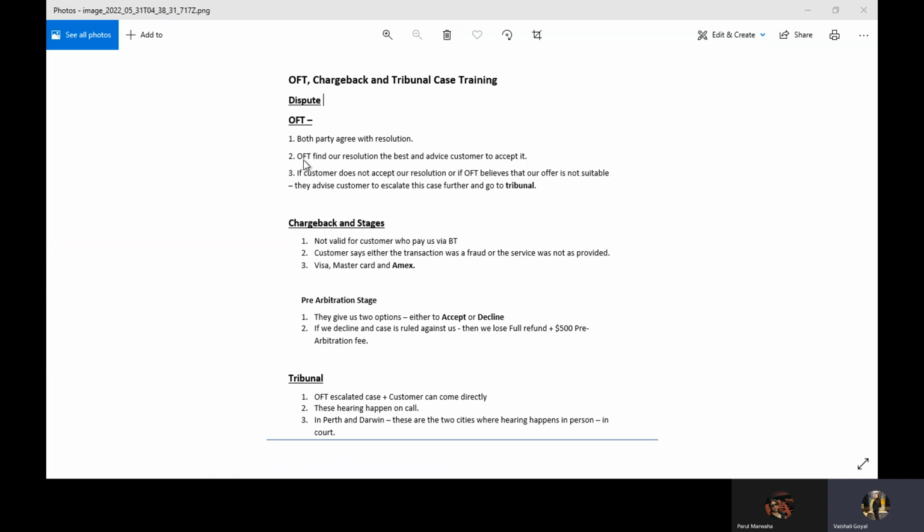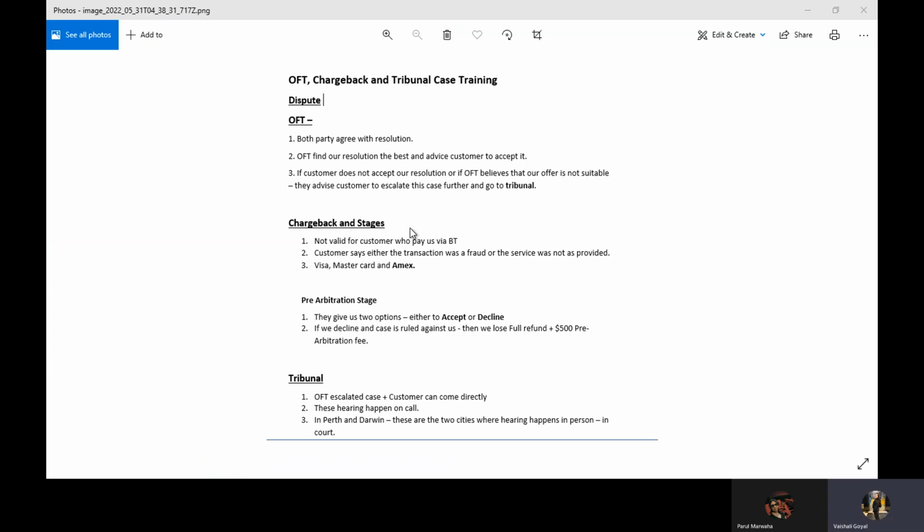Second, at the stage of dispute the customer denied the offer, but if the OFT officer thinks the resolution we offered is the correct one, they'll advise the customer to accept it. And if the OFT officer thinks, and the customer also believes, that the resolution we offered is not correct, they'll advise the customer to escalate this case further to the tribunal. I'll explain in some time what a tribunal is.